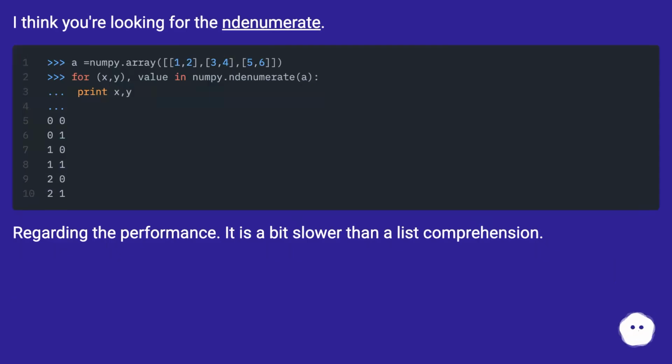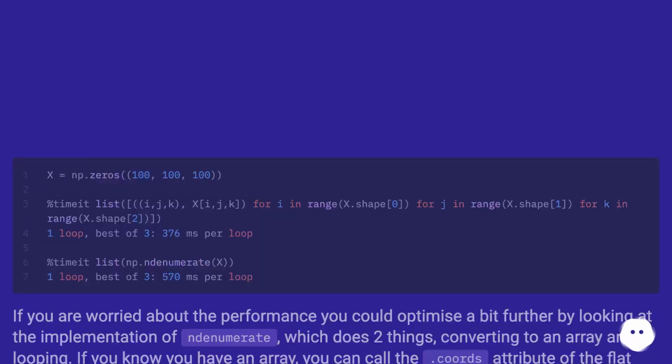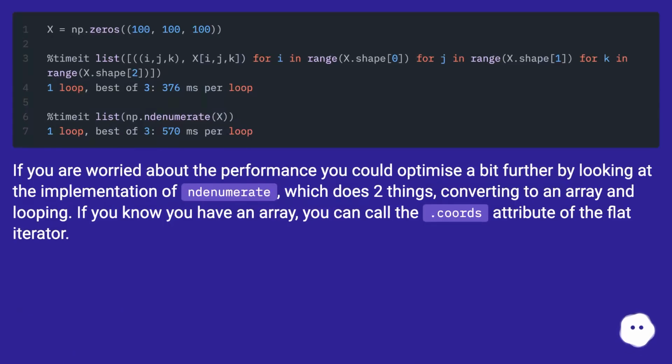I think you're looking for ndenumerate. Regarding the performance, it is a bit slower than a list comprehension. If you are worried about the performance, you could optimize a bit further by looking at the implementation of ndenumerate, which does two things, converting to an array and looping. If you know you have an array, you can call the .coords attribute of the flat iterator.